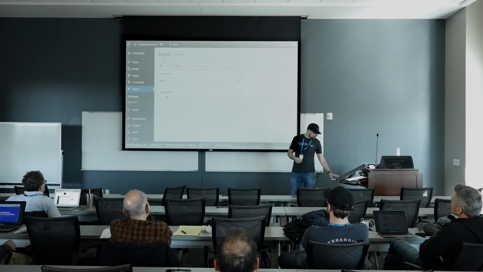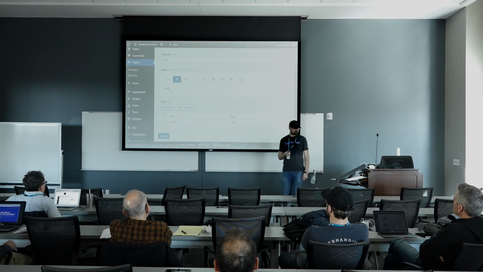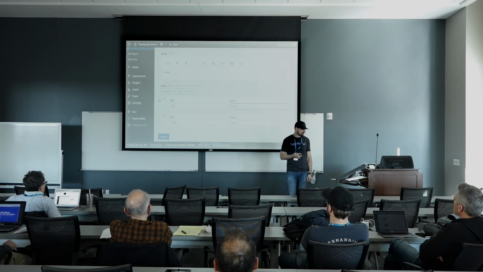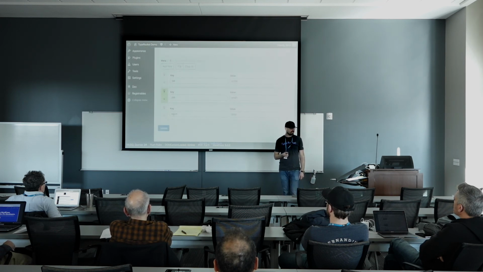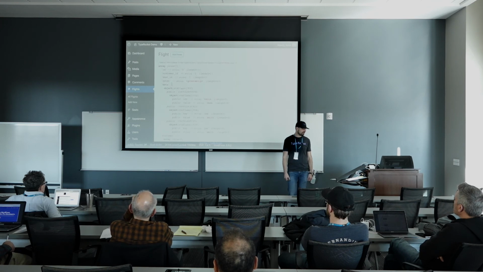Let's see if I can get that to play. Okay, so here's what we're going to build. Flight system, seats, customers, notes, a little bit of metadata information. So you can add meta keys. Custom fields are at work here. We can clone some things, obviously update our stuff. And then we can view stuff.